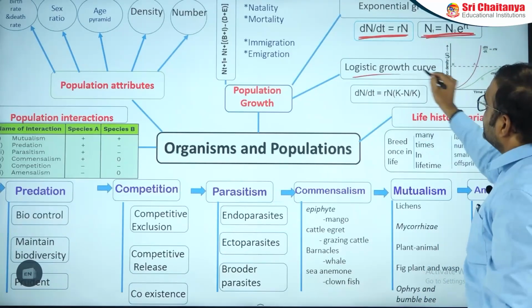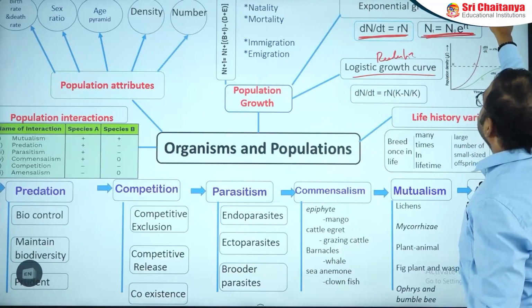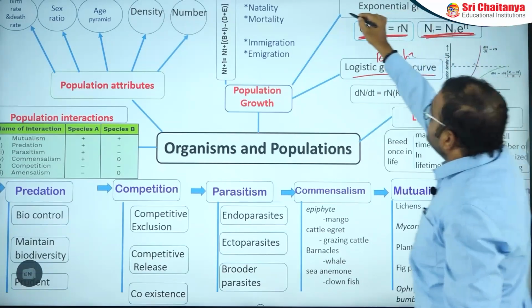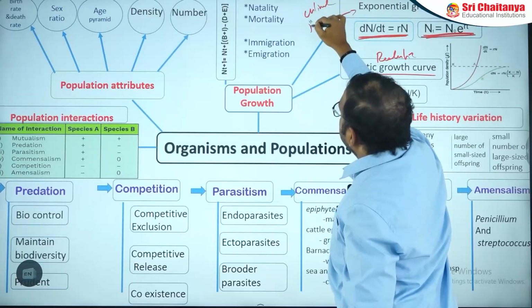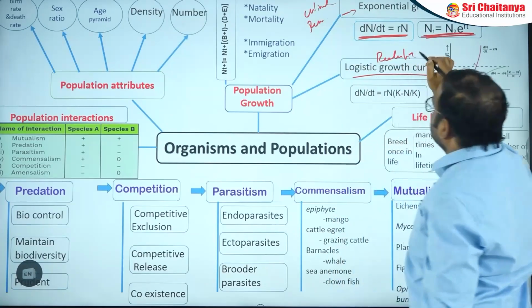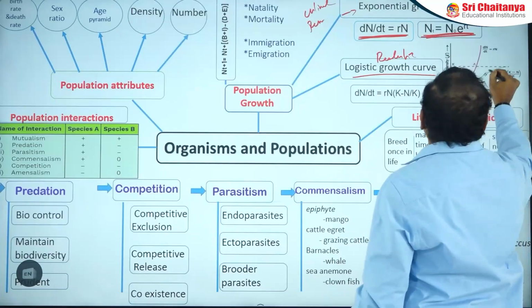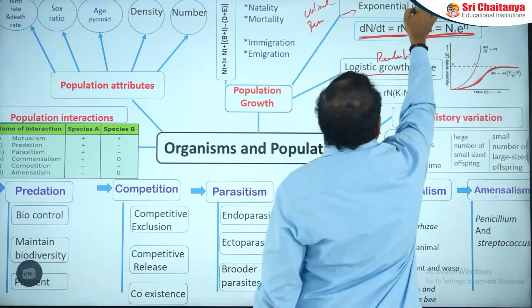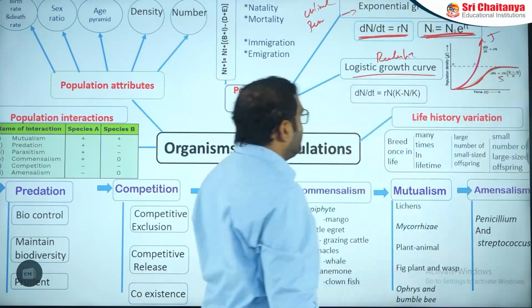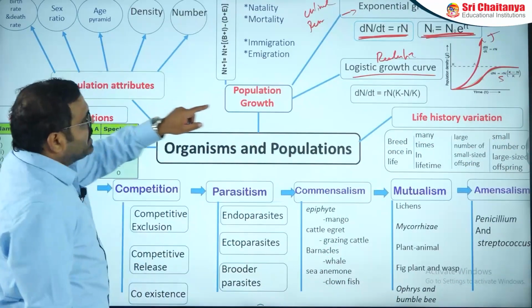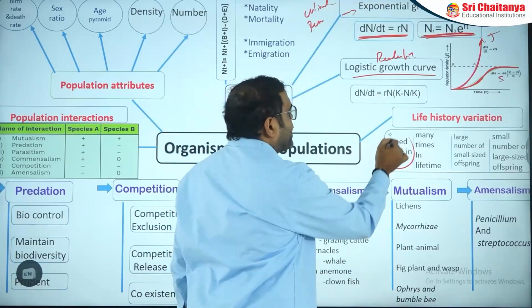Then the logistic growth curve is more realistic. The exponential curve is not realistic because it requires unlimited resources, whereas here limited resources are naturally present. That's why this graph is a sigmoid curve and this graph is a J-shaped curve. Then the next point is life history variation. Life history variation: breed once in a lifetime.